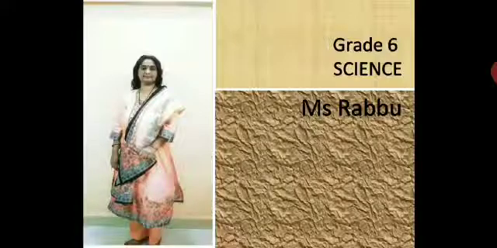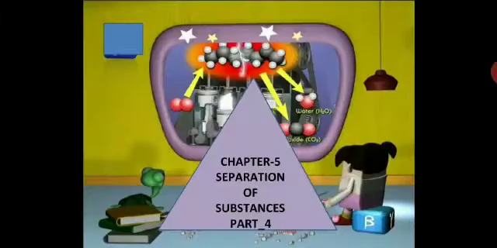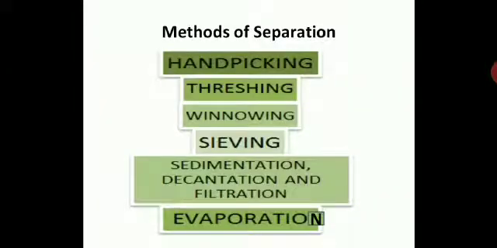We will begin with chapter 5, Separation of Substances, part 4. Let us have a quick recap of what we have done in the previous session. We have seen methods of separation: hand picking, threshing, winnowing, sieving. Sedimentation also we have seen, the method, the process and its application. Today we are going to discuss decantation and filtration.